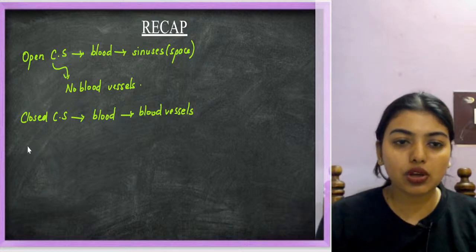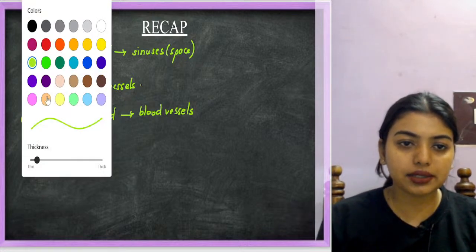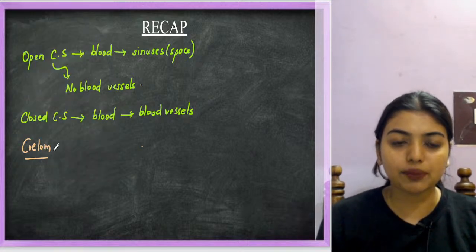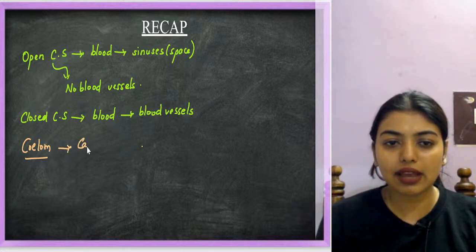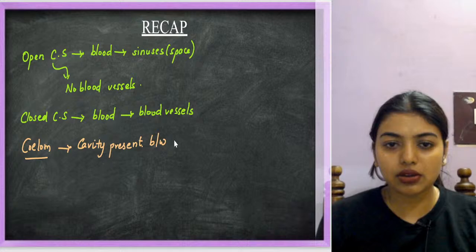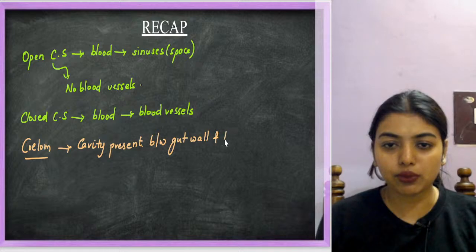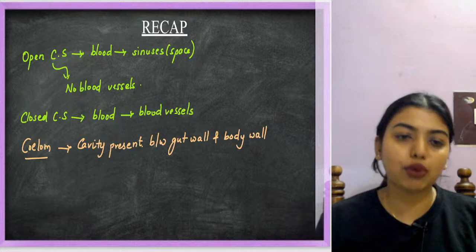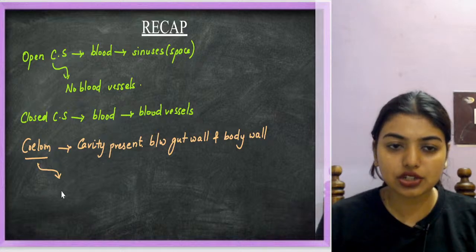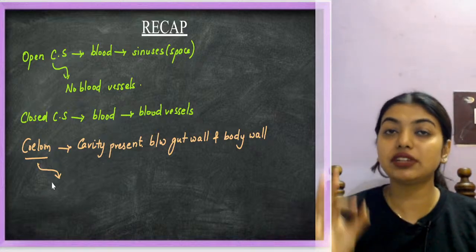Next thing we learned was about coelom. What is the coelom? A cavity which is present between the gut wall and body wall. Depending on whether this cavity is present or not, or what the lining of the cavity is, they are categorized differently.